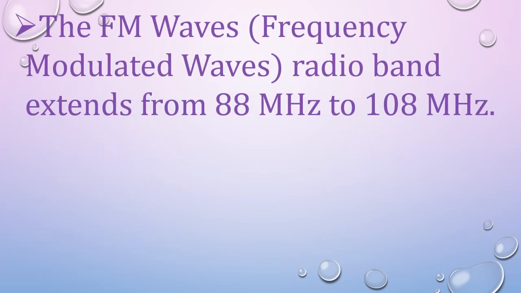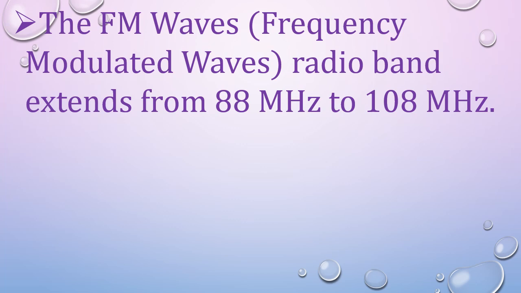Next is the frequency modulated wave, that is the FM waves. The radio band of this wave extends from 88 megahertz to 108 megahertz. Obviously the FM which we enjoy on our radio is this only. In this type of wave, the frequency of the wave changes, so it is known as frequency modulated wave. Remember, in amplitude modulated wave, the amplitude of the wave changes.